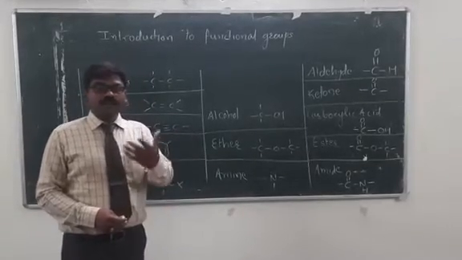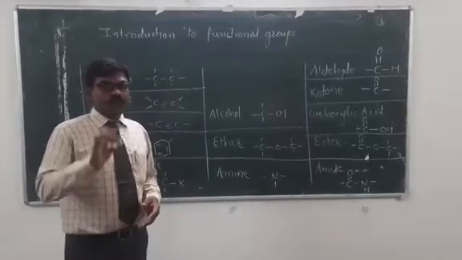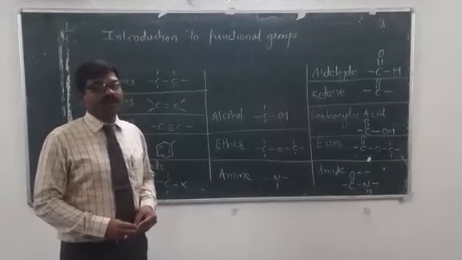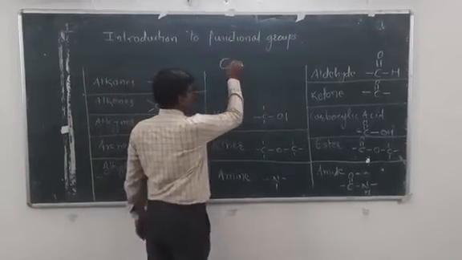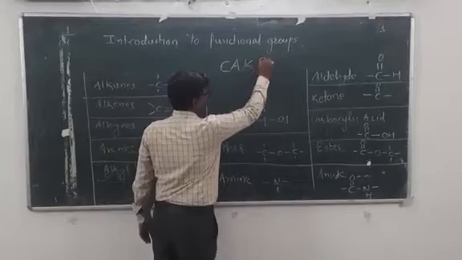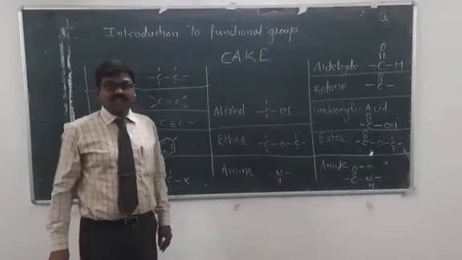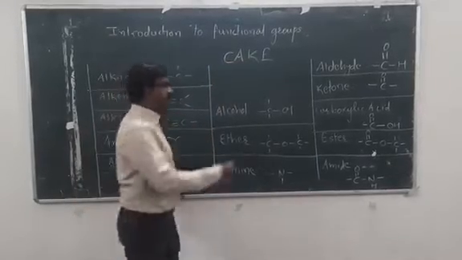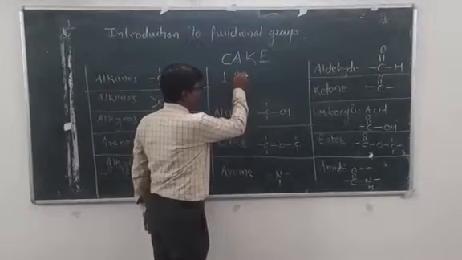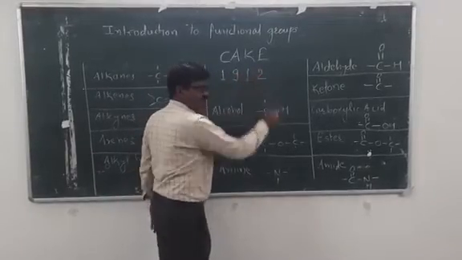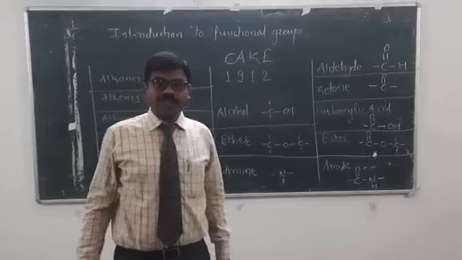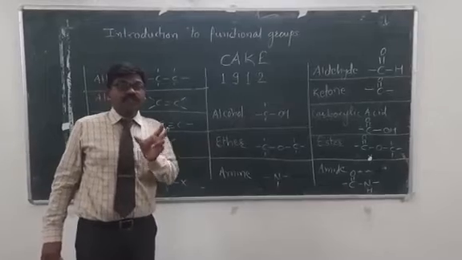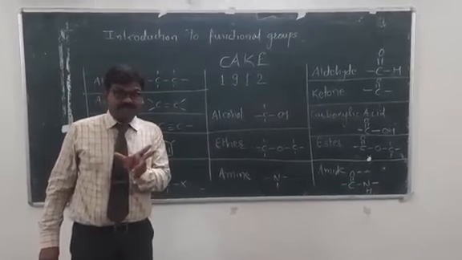So how can we learn and remember these classes? For that purpose, I can tell you a simplified method to remember these organic classes: you can remember CAKE. Along with this CAKE, we also have to remember 1912. These organic compounds are mainly classified into 13 different main classes.